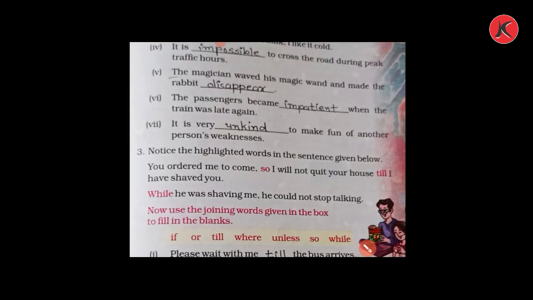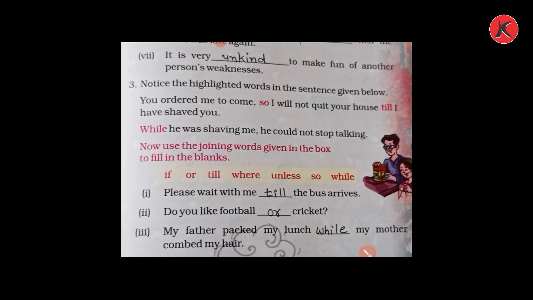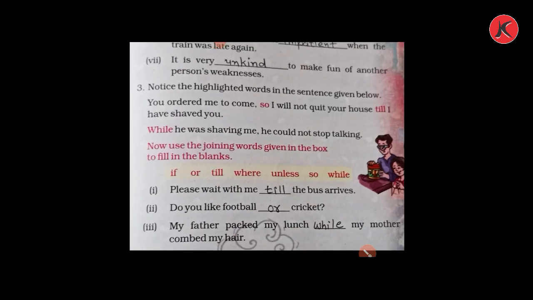Now question number 3. Notice the highlighted words in the sentences given below. You ordered me to come, so I will not quit your house till I have shaved you. While he was shaving me, he could not stop talking.